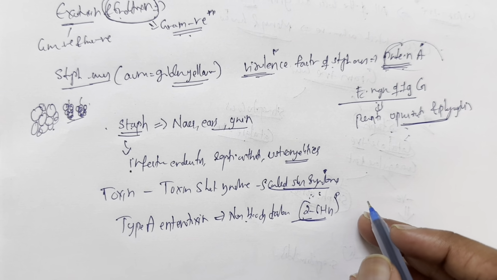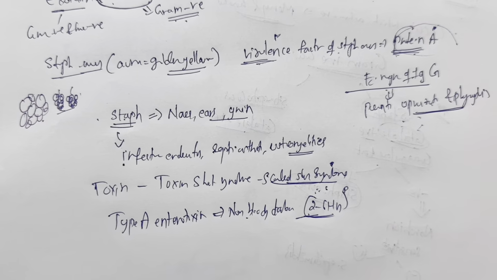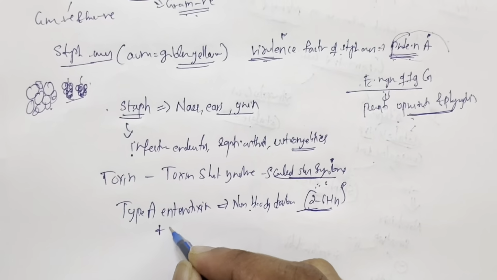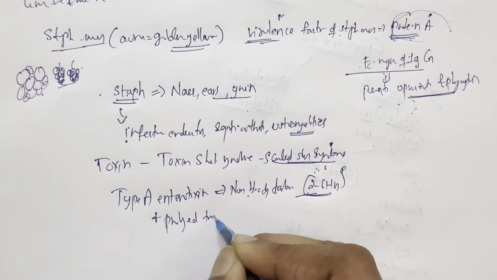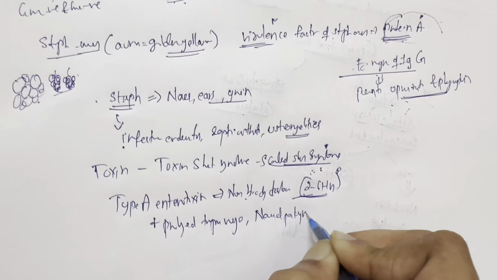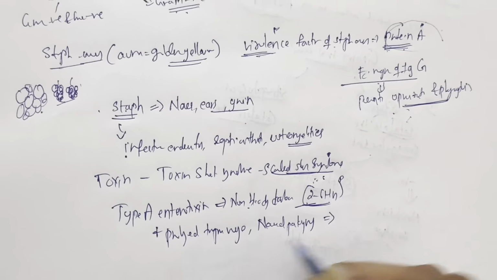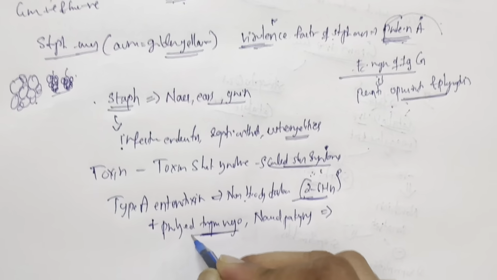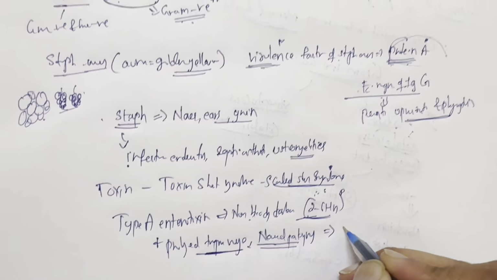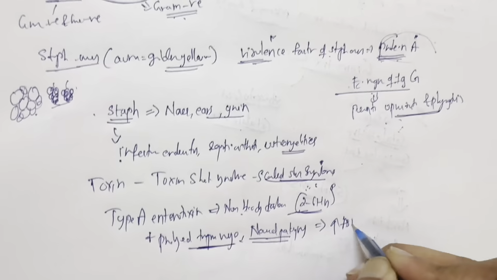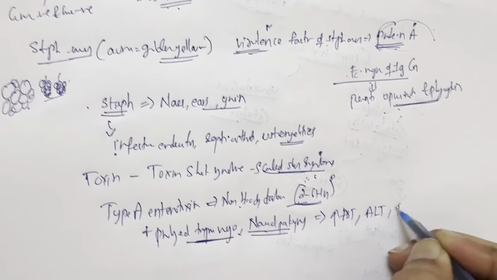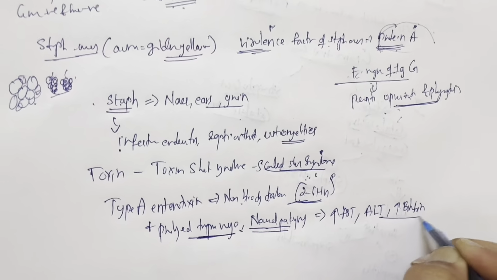So what happens now? Another important high-yield topic with Staph aureus is prolonged tampon usage in females or prolonged nasal packing. If a patient presents with prolonged tampon usage or nasal packing, and then has increased liver enzyme levels, increased AST and ALT, and the bilirubin level is also increased,